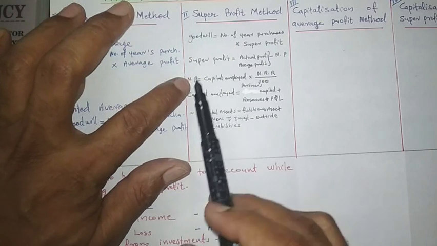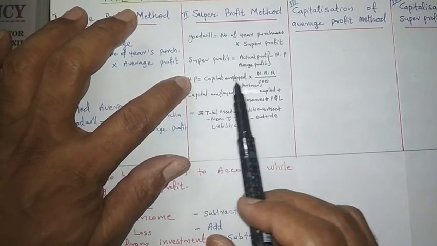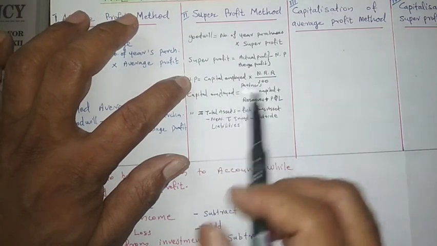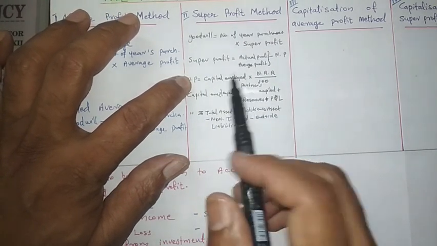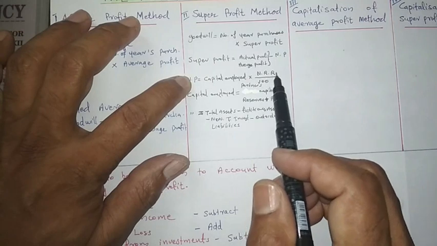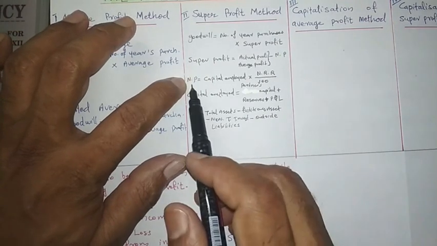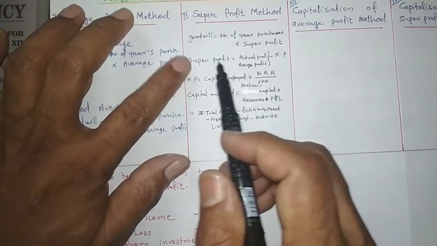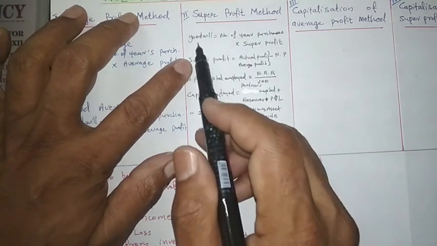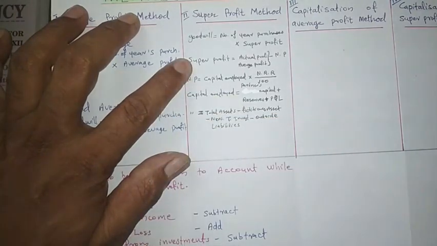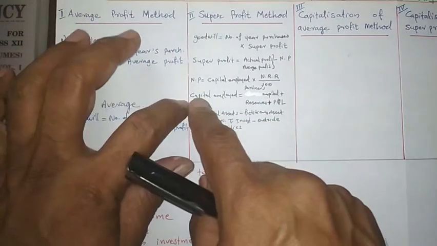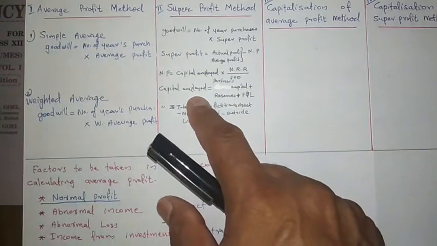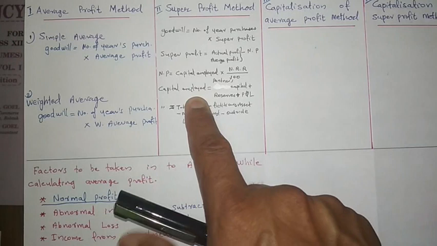Then for getting the normal profit, capital employed, in most of the questions it will be given. Capital employed will be this much, one lump sum amount will be given. That into the normal rate of return out of 100, we are getting the normal profit. Then normal profit deducted from actual profit, you will get a super profit. Super profit into number of year purchases, we are getting the value of goodwill. Don't worry about this capital employed. Whenever we are solving different questions, then you can study this formula very clearly.